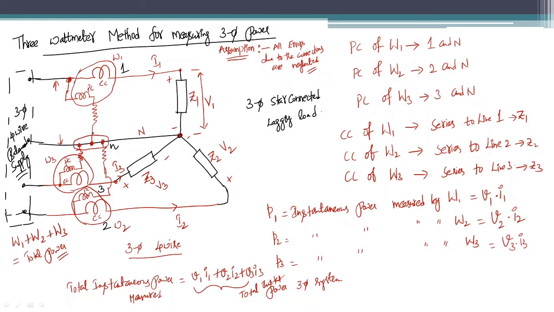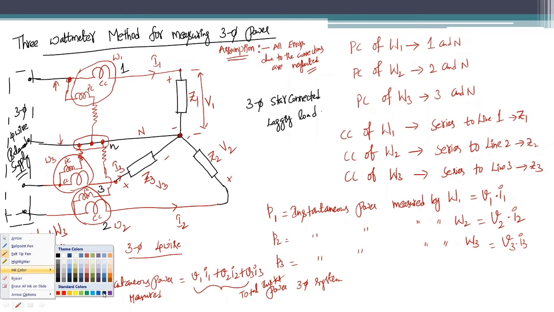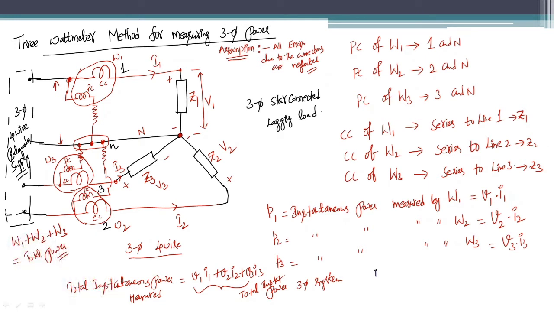Now, let me write with a separate color. An important note you need to keep in mind: first, this 3 wattmeter method is usually used for unbalanced loads.